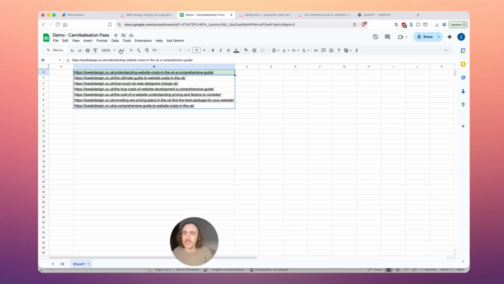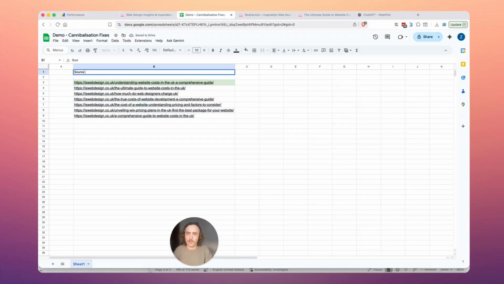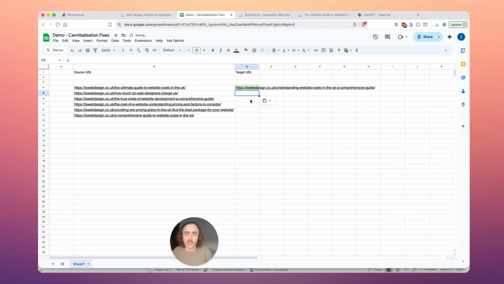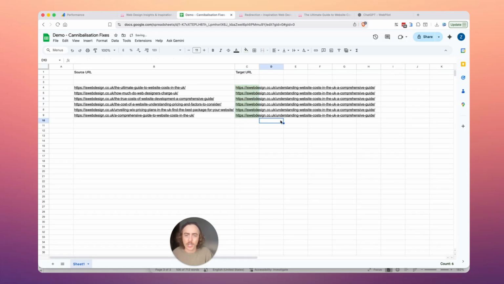So I'm going to open this, and this is going to be my target URL. I'm going to remove this from the list because I don't need it anymore, and I'm going to put my new target URL here. It's a very, very simple process.